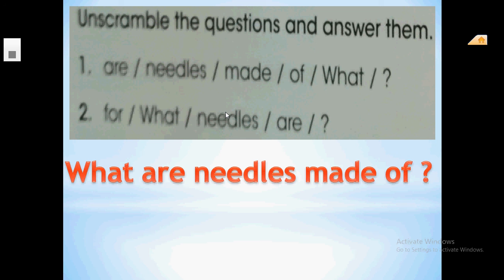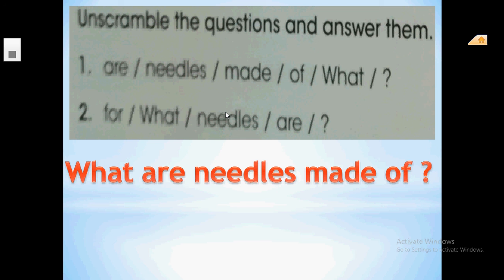Let's do another example. Here he wants you to unscramble the questions. Here are some questions, but you have to rearrange them to be grammatically correct. You don't have to answer them, but unscramble them only. Are needles made of what? Yes, good. What are needles made of?